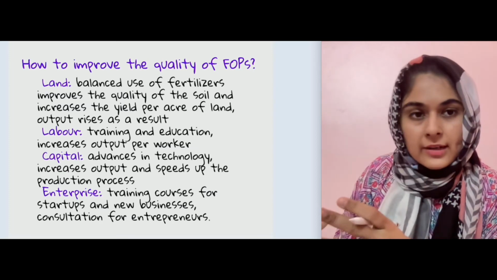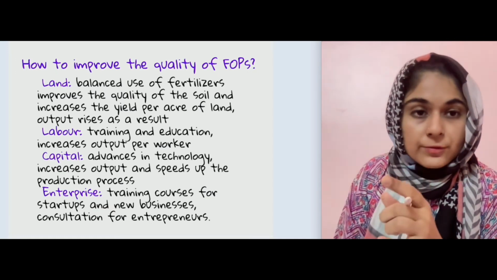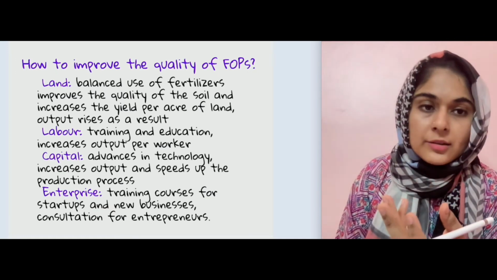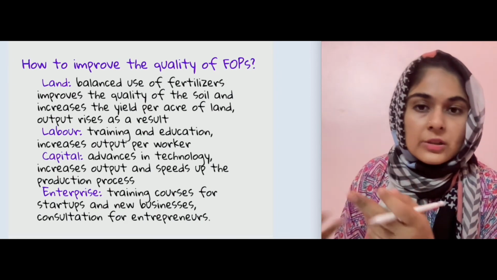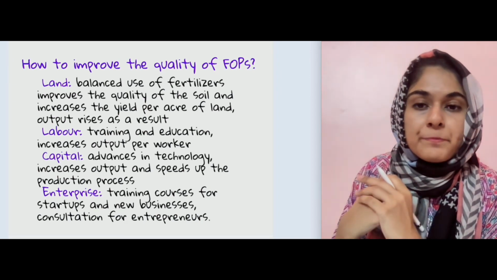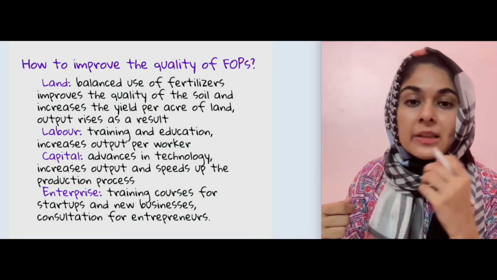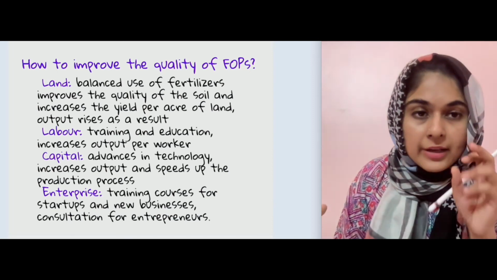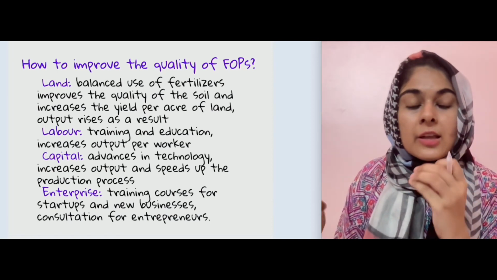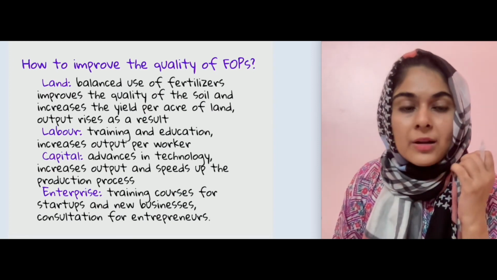तो एक उतना ही लैंड है, लेकिन अगर आप फर्टिलाइज़र्स सही से यूज़ करें तो balanced use of fertilizers can actually increase the yield of that land. So output increase हो सकता है उससे. And labor को आप quality कैसे improve कर सकते हैं? By giving them more training, by giving them education. So when the government invests in their education and in their training, the output of that workers will increase and they can become more efficient.